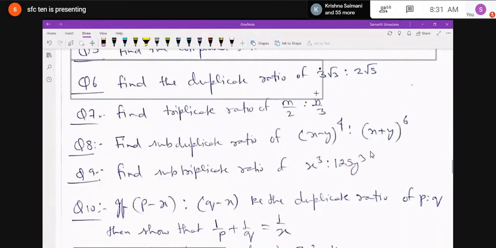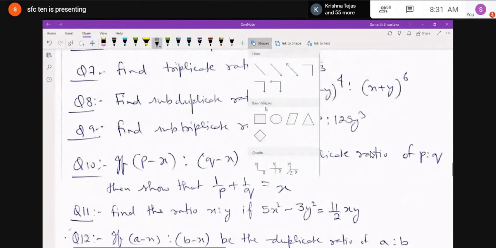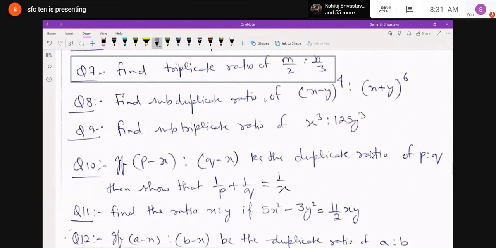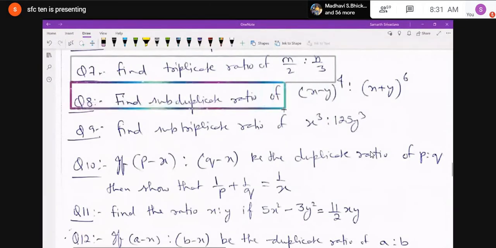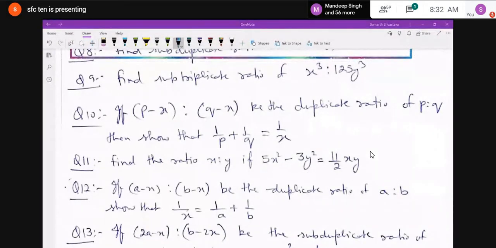Then question number 8, find the subduplicate ratio of (x - y) whole to the power 4 is to (x + y) whole to the power 6. You have to find the subduplicate ratio. Then find the subtriplicate ratio of x cube is to 125 y cube. Question number 10 is, if (p - x) is to (q - x) be the duplicate ratio of p is to q, then you have to show that 1 upon p plus 1 upon q is equal to 1 upon x. Okay.